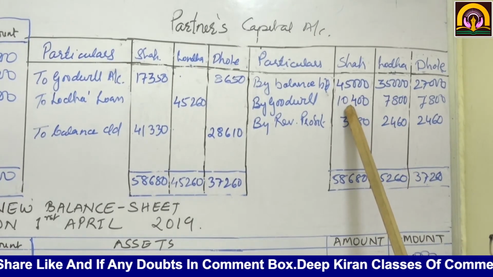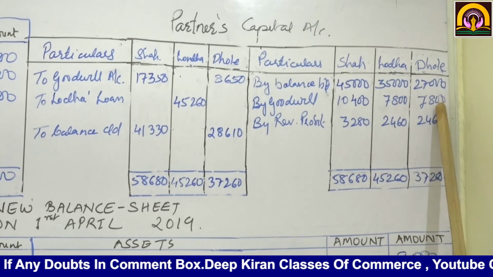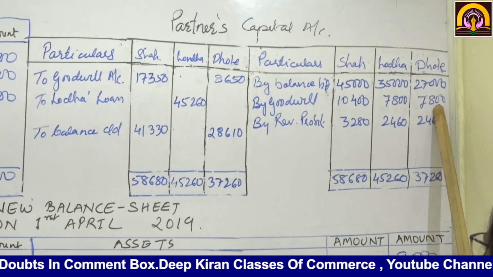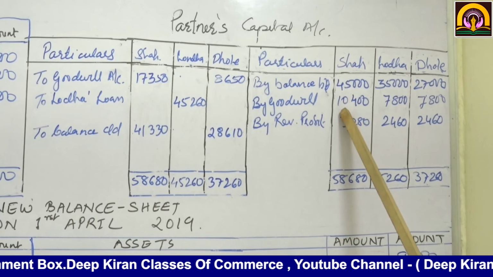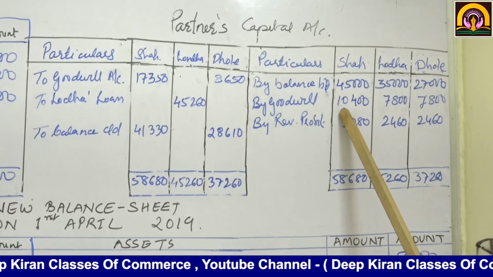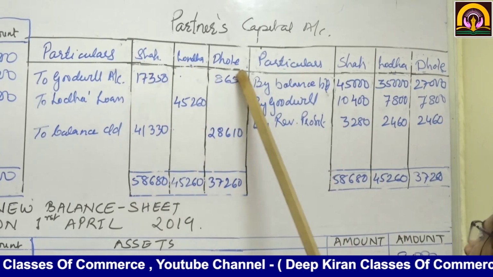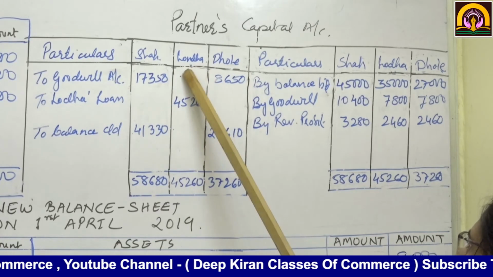Shah's share 10,400, Lodha's 7,800, Dole's 7,800. Now, what the sum has said is that the goodwill is to be written off in the continuing partners. Who are the continuing partners? Shah and Dole are the continuing partners and Lodha is retiring.